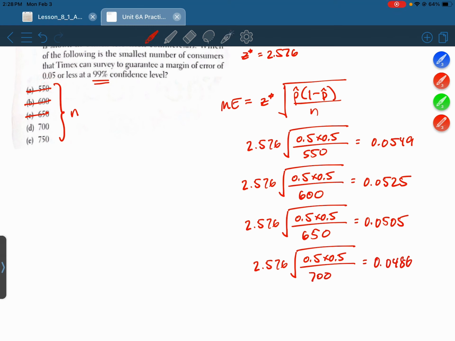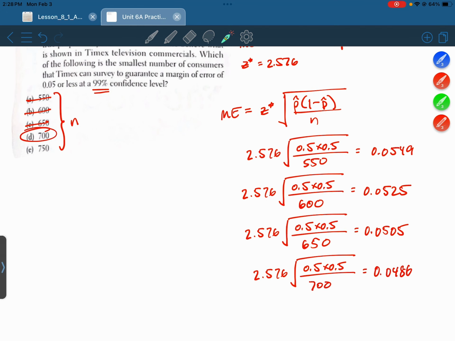So D is going to be the correct answer. Now, if you plug in E, 750, this should also give you a margin of error less than 0.05. But the question said the smallest number of consumers, and 700 is a smaller number of consumers than 750 is.